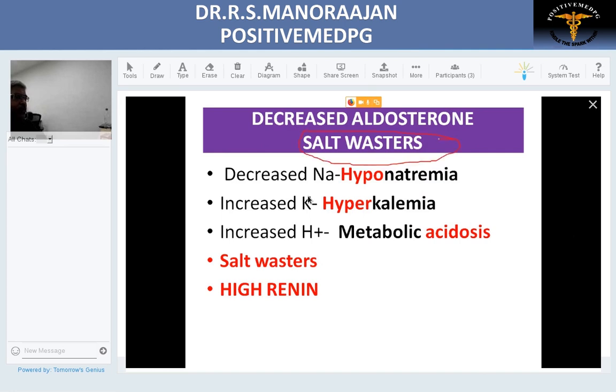When you waste salt, you lose sodium, so naturally there is hyponatremia. Then potassium is retained, it causes hyperkalemia. H plus is again retained, it causes metabolic acidosis. They are called as salt wasters. Since aldosterone is low, there is compensatory increase in renin, and these patients will have high renin.